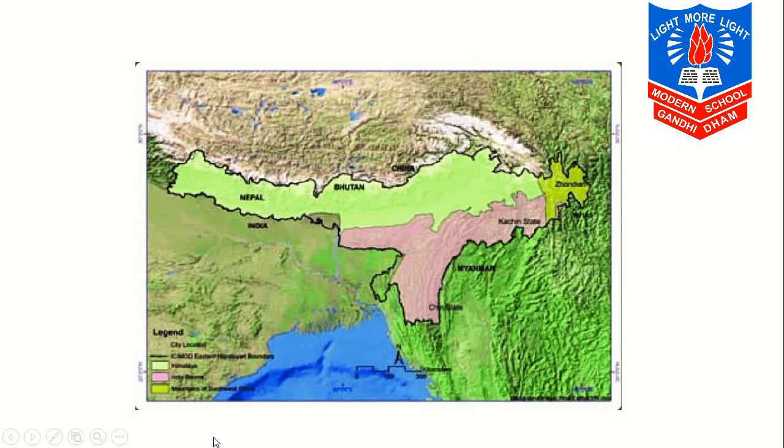These Eastern Himalayas extend from eastern Nepal across the northeast India, then Bhutan, the Tibet region, then some regions of China and the northern Myanmar. Till here they extend. These ranges have lesser height and so are famous as hills instead of calling them mountains. They have very less height, so normally we call them hills.